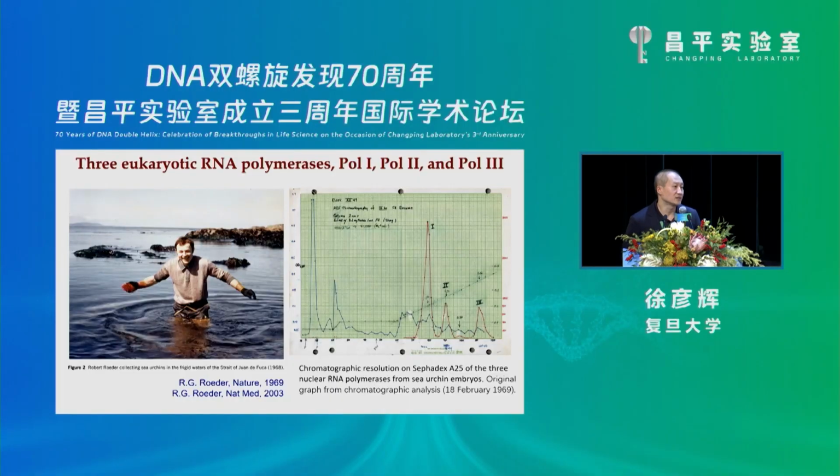And it's my great honor to have this opportunity to share our studies in transcription initiation. So in 1969, Professor Bob Roeder identified the 3 eukaryotic RNA polymerases. We know that Pol II can synthesize pre-messenger RNA and convert it into messenger RNA to guide protein synthesis. So this is the key step in the central dogma.